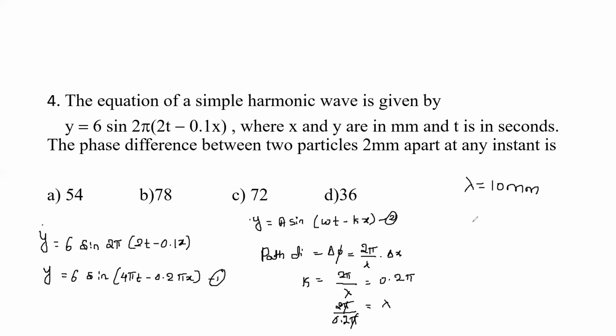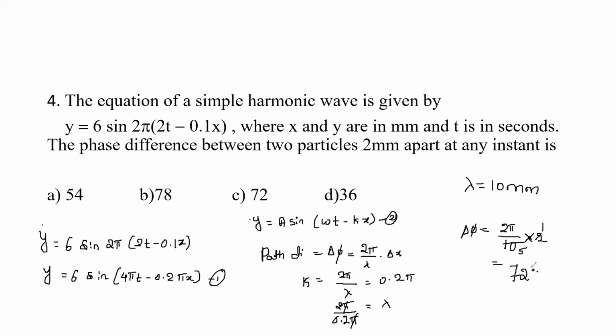So the phase difference for two particles separated by 2 millimeter is 2 pi divided by 10, that is lambda, into delta x. Delta x is given in the question as 2. So 2 fives are 10, so you get 2 by 5 into pi, which is 72 degree.